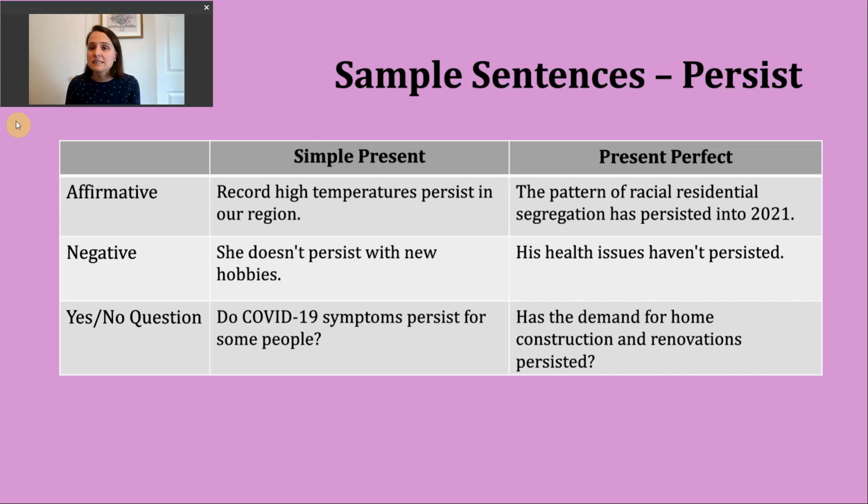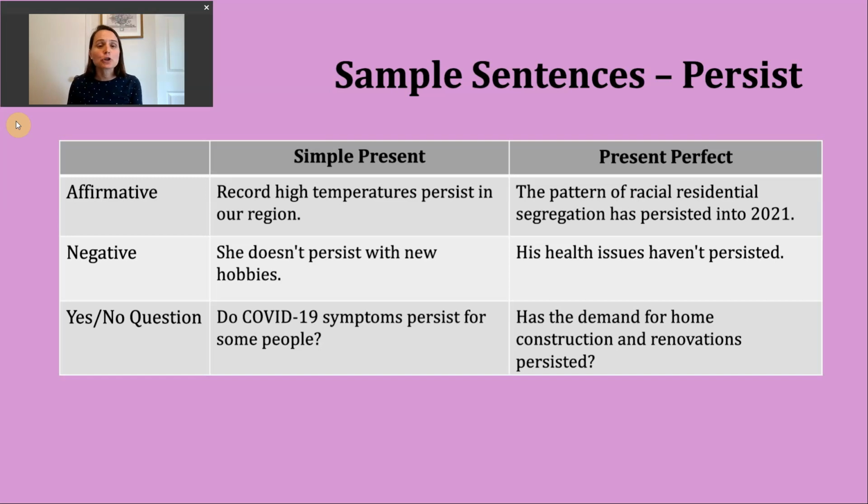Today we'll practice the simple present and the present perfect. We use the simple present to talk about habits and routines. And the thing to remember with it is that if our subject is I, you, we, or they, we can just use the base verb in the affirmative. But if our subject is he, she, or it, then we need to add an S to the end of the verb. Let's take a look at the affirmative example.